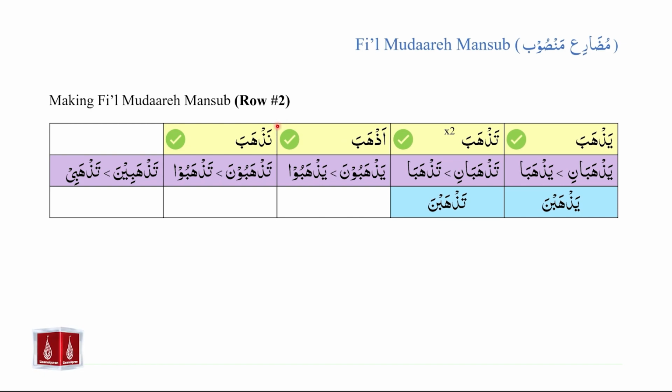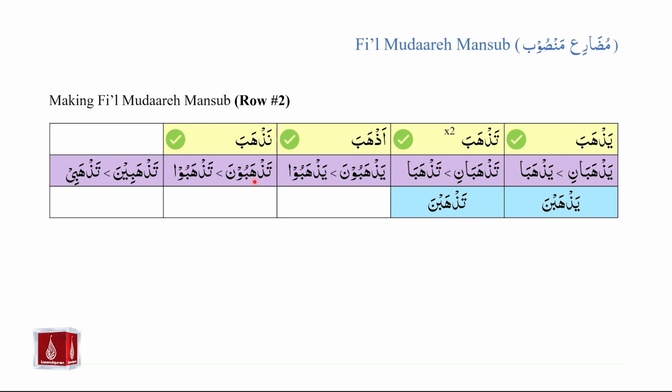Now we will move our attention to row number 2. In row number 2, we have the following results. Yazhabani, which is fi'il mudare in marfu form, becomes yazhaba. Tazhabani, which is fi'il mudare in the marfu form, becomes tazhaba. Yazhabuna, which is fi'il mudare in the marfu form, becomes yazhabu.